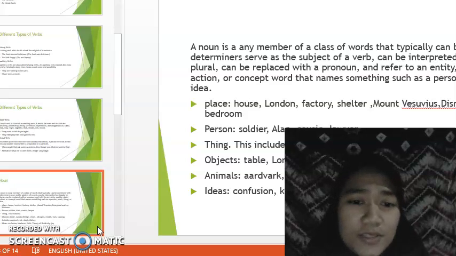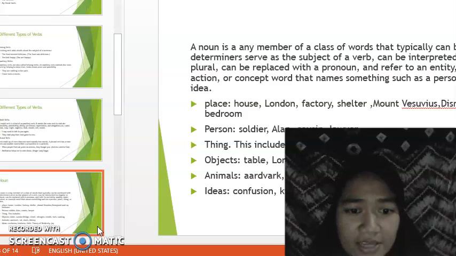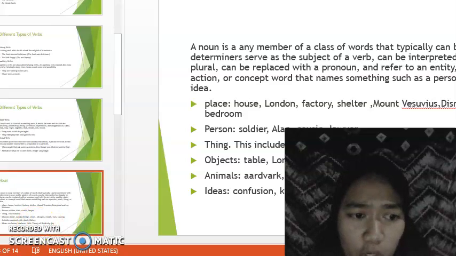Example, place: house, London, factory, shelter, Mount Vesuvius, Disneyland, and my bedroom. Or person: soldier, Alan, cousin, lawyer. Thing: this includes objects, for example table, London Bridge, chisel, nitrogen, mount, inch, cooking, animal, art, rat, shark, Mickey. Ideas: confusion, kindness, fate, theory of relativity, joy.